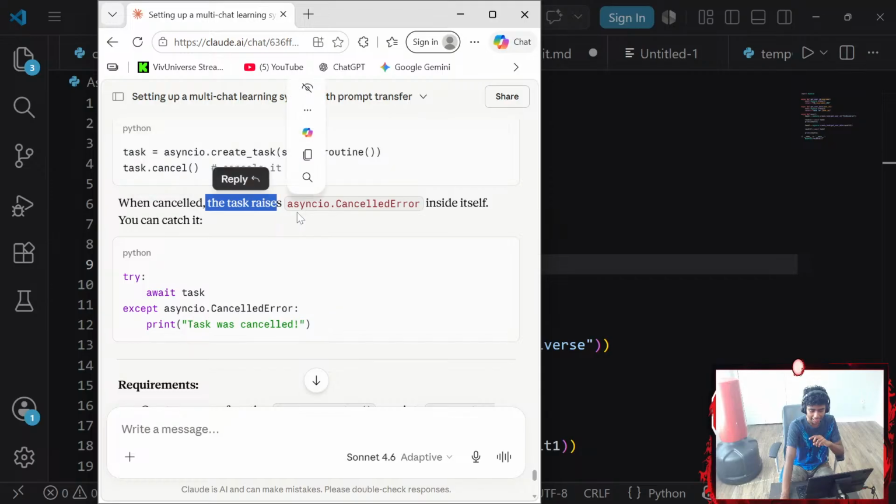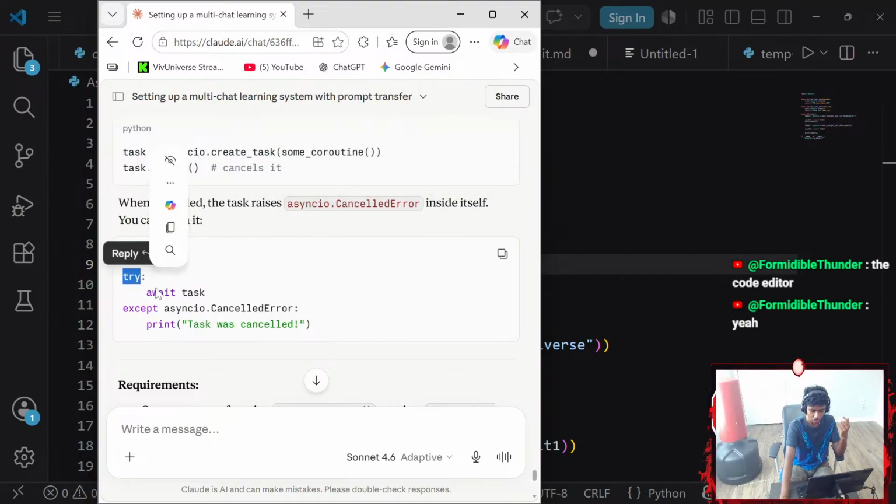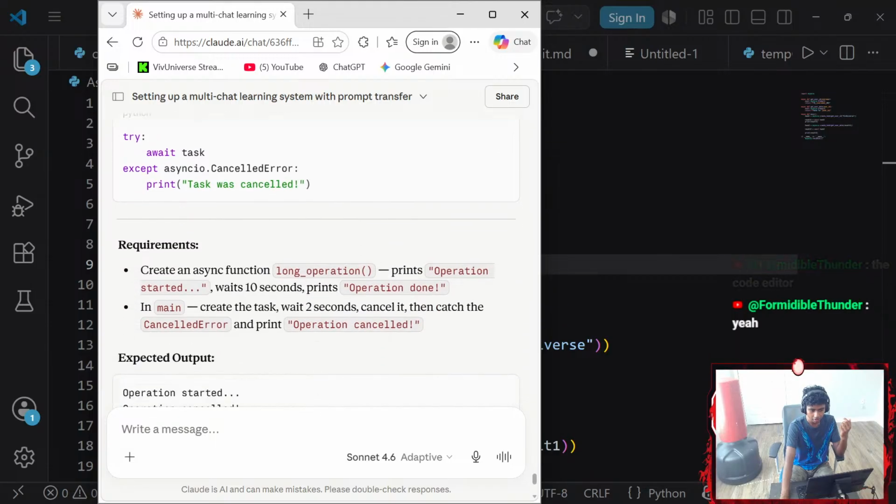When you cancel the task, it raises asyncio.CancelledError inside itself. You can catch it: try await task, except asyncio.CancelledError, print the task was cancelled.